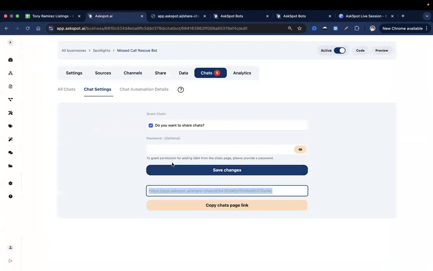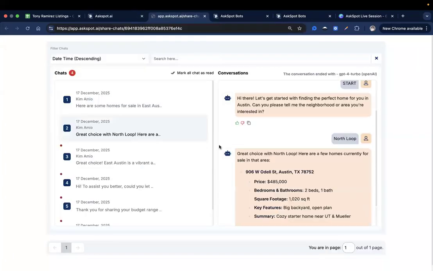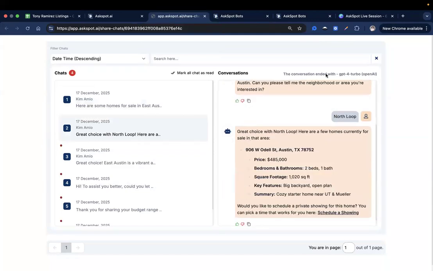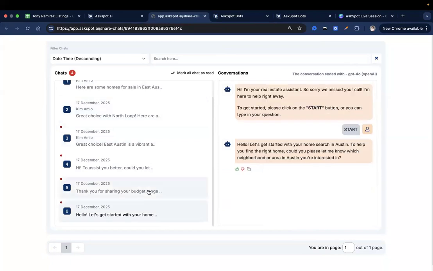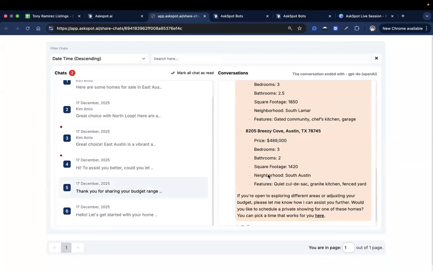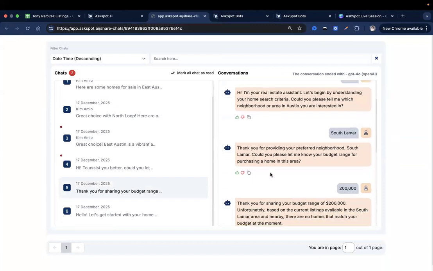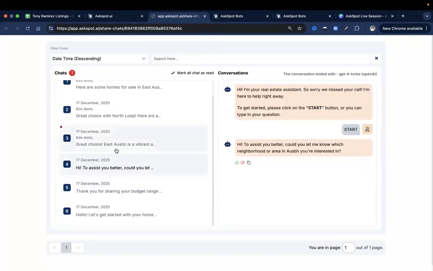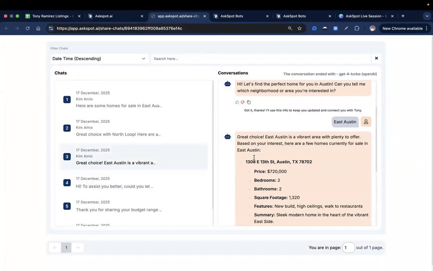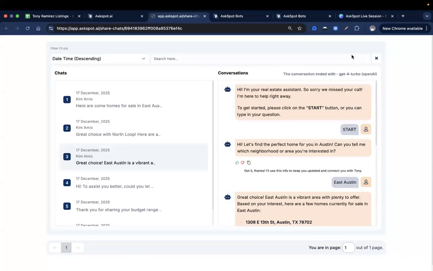They won't be able to access your AskSpot dashboard, your settings, or the sources you added. They'll only be able to access the chats that you have. And it makes it easier for them to take a look at this. Instead of having to download everything, I think this is better. There you go. I hope that cleared it up for you, Chandrakant.